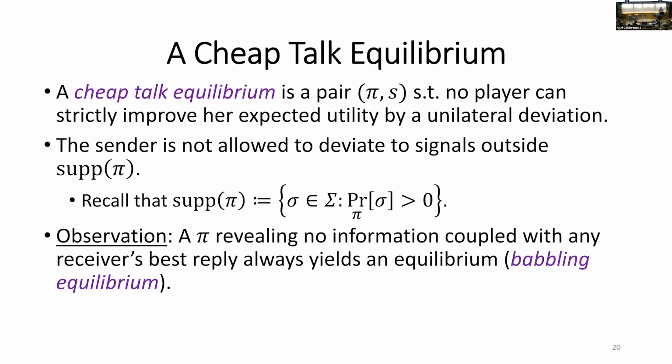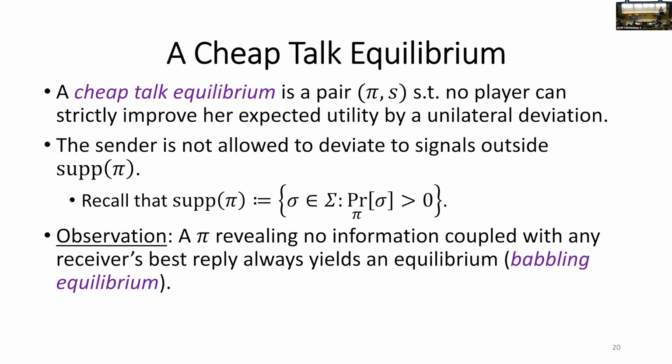So why is this problematic? Because in such a case, the receiver will not be able to compute the posterior distribution, and the outcome of the game is totally unclear. But I'm not going to discuss how to formally deal with it. It's actually pretty easy, but let's just say that we disallow the sender to deviate to strategies that use new signals that were not originally used.